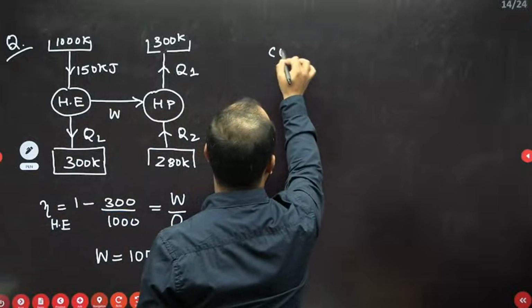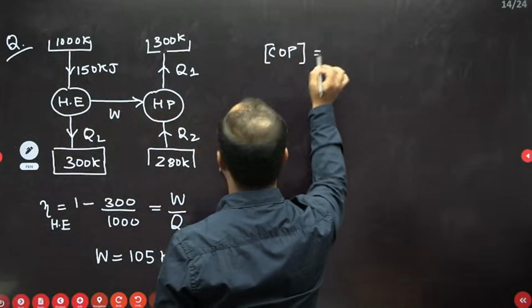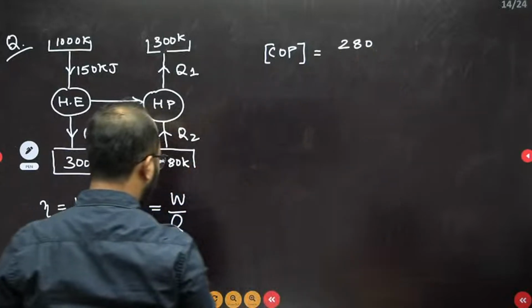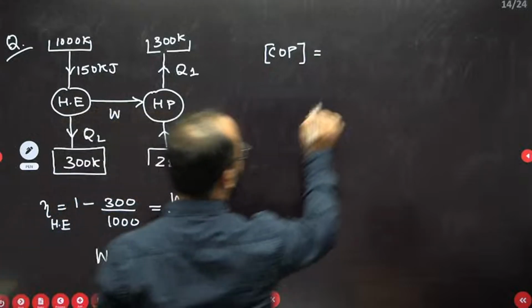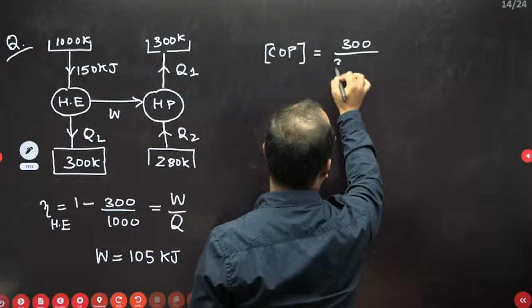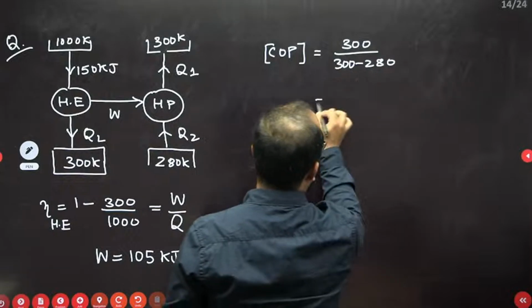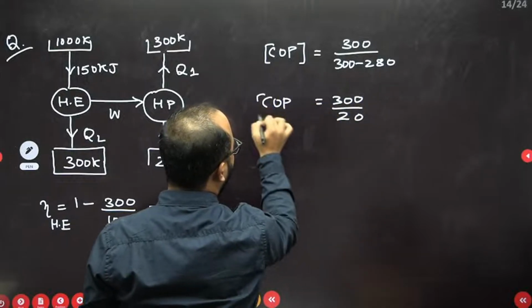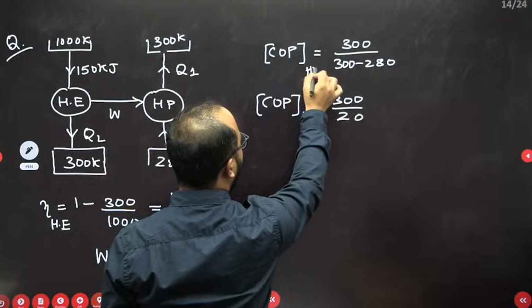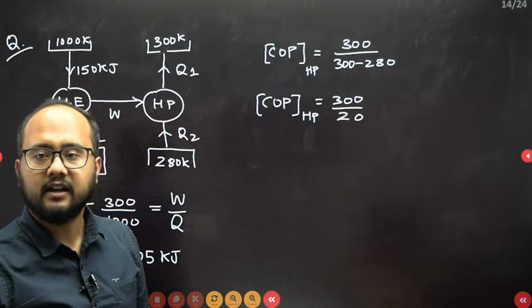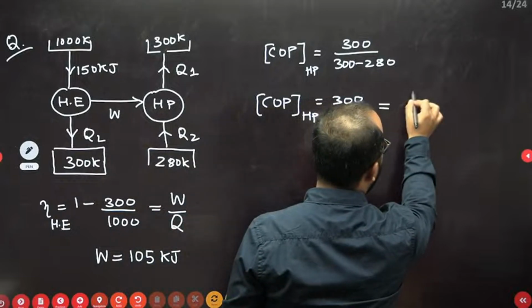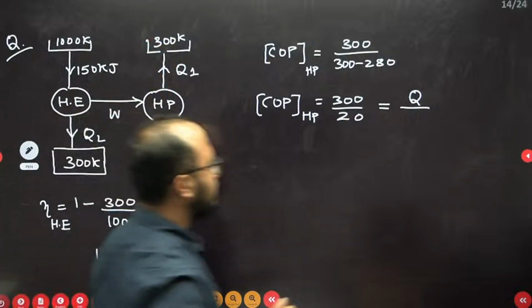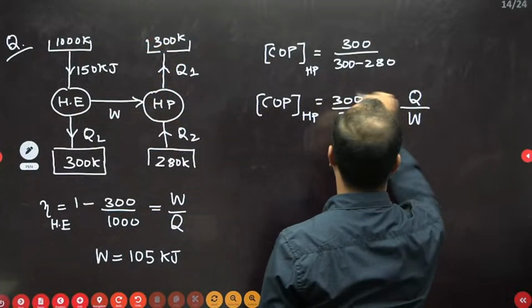Now for the heat pump COP, as it is a reversible case, I can directly write the lower temperature reservoir 280. As it is a heat pump, we need to write the high temperature reservoir, 300 divided by 300 minus 280. So 300 divided by 20, that is the COP of the heat pump. For the heat pump, in the numerator we will have the high temperature reservoir heat, that is the heat supplied to the high temperature reservoir. That is our desired effect divided by the work. So let us write this as Q1.